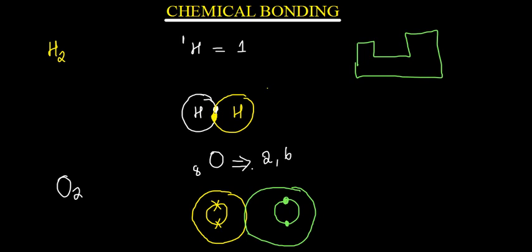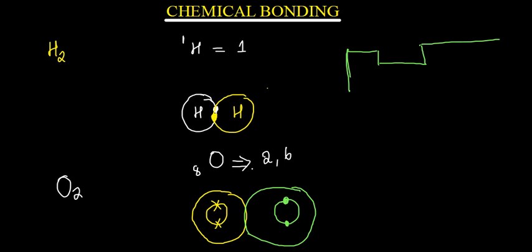Okay, let me make it a bit bigger. So we have group 1, group 2, group 3, group 4, group 5, 6, 7, 8. Let me start from group 5. In group 5 we have nitrogen there.